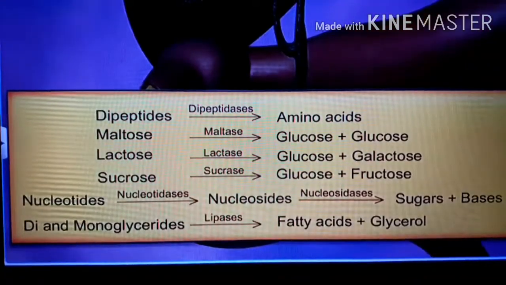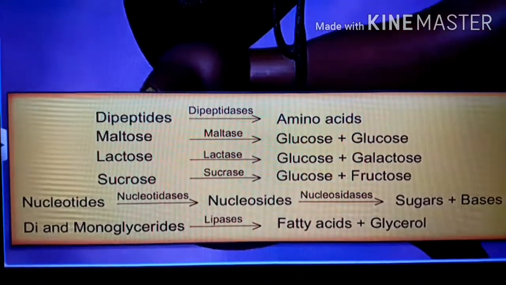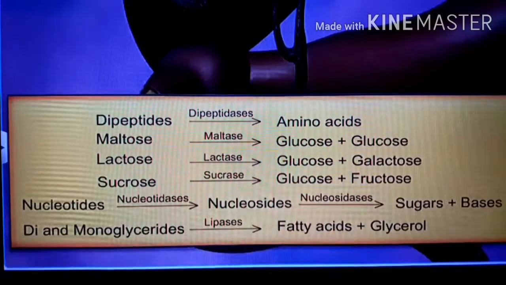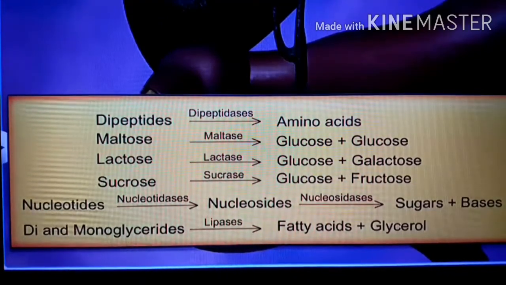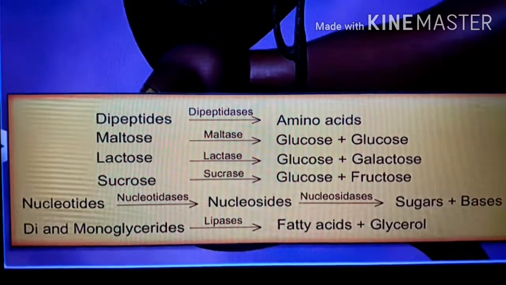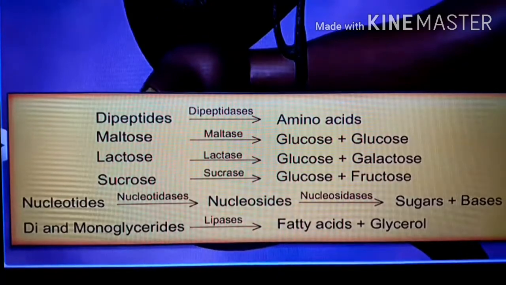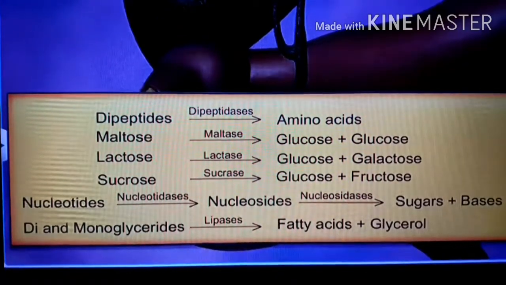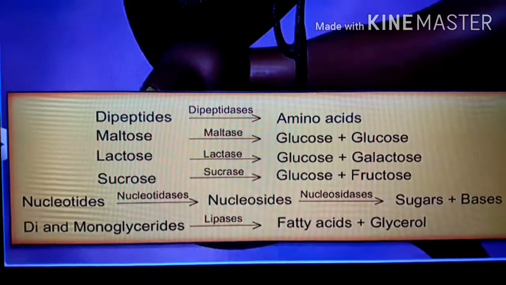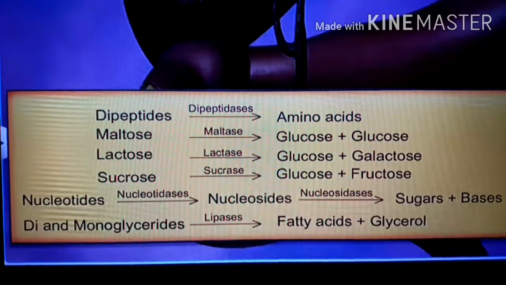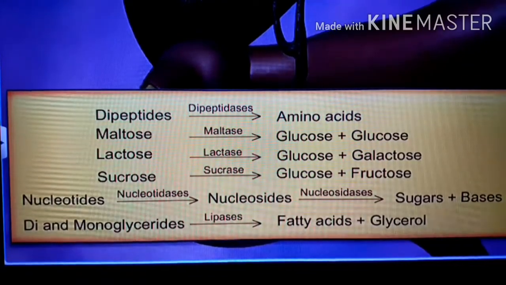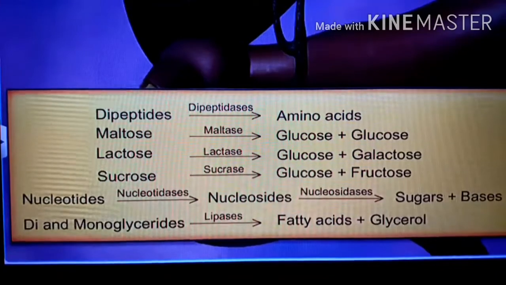And in the final stage of digestion, bile and pancreatic juices convert food into simple compounds, or we can say absorbable compounds. So dipeptides convert into amino acids. Maltose, in the presence of maltase, converts into glucose and glucose. Lactose converts into glucose and galactose in the presence of lactase. Sucrose, in the presence of sucrase, converts into glucose plus fructose. Nucleotides, in the presence of nucleotidases, convert into nucleosides, and nucleosides, in the presence of nucleosidases, convert into sugars plus bases. Di- and monoglycerides in the presence of lipases convert into fatty acids and glycerol.